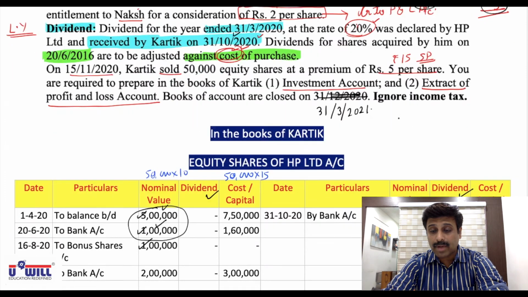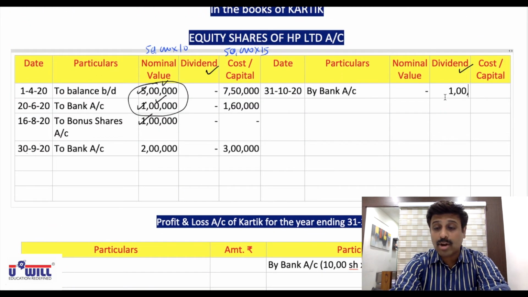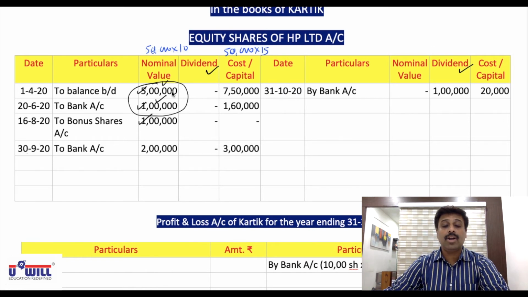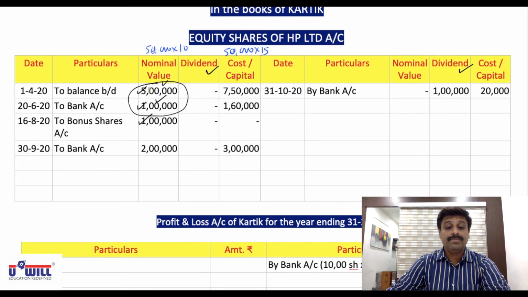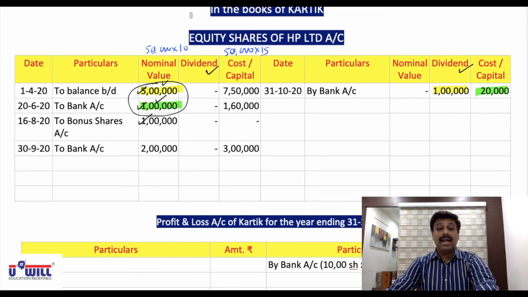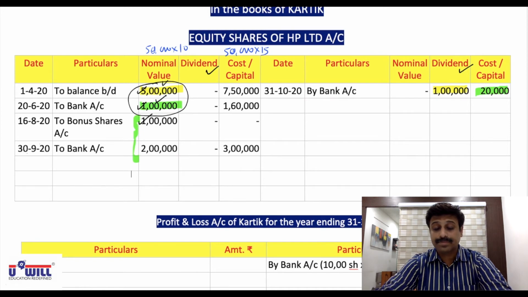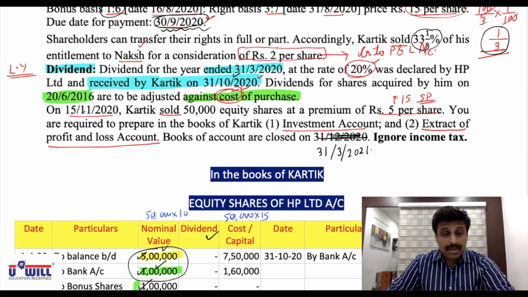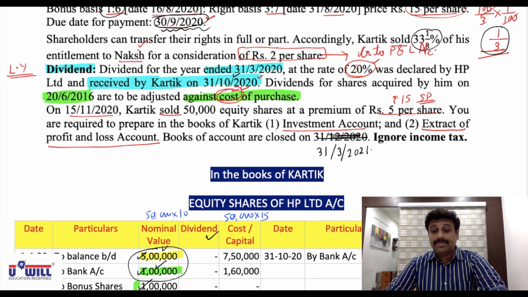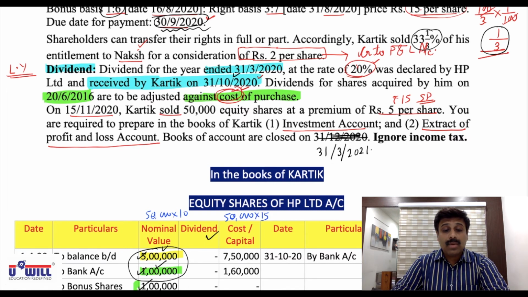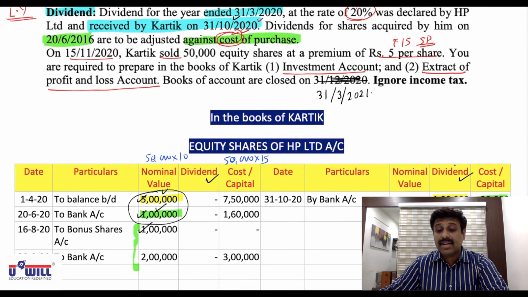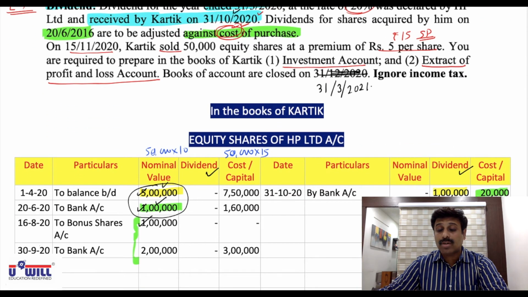So in dividend column, all of you write down 1 lakh, which is the dividend on opening balance of shares. And in cost column, all of you write down 20,000, which is the dividend on the purchased shares. Dividend comes in dividend column, and the other comes in cost or capital column. And no dividend is payable on these two shares. Further, dividend for these shares acquired by him on 20th June were adjusted against the cost of purchase. So that is what we have done. We have adjusted these dividends against the cost of purchase.